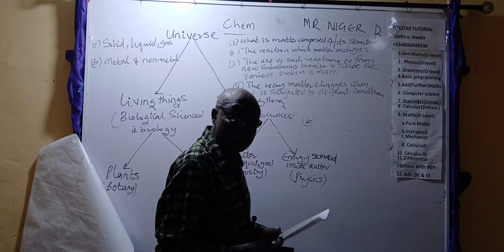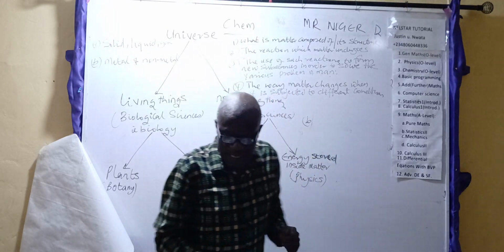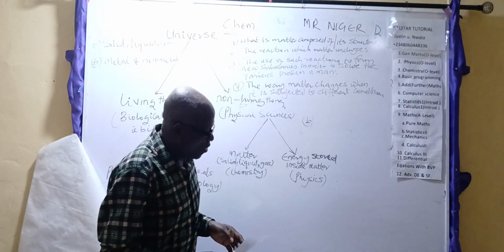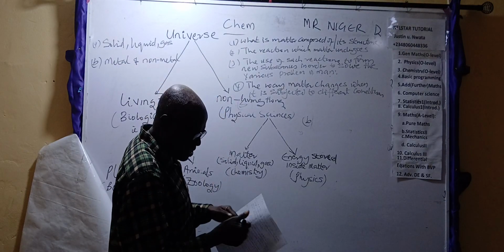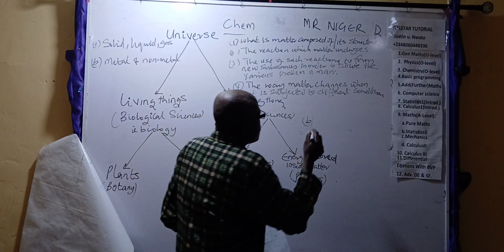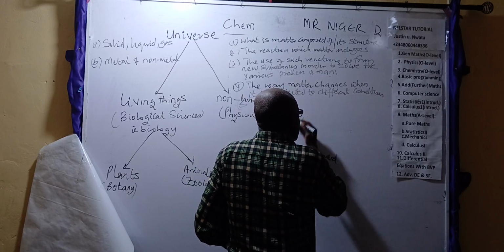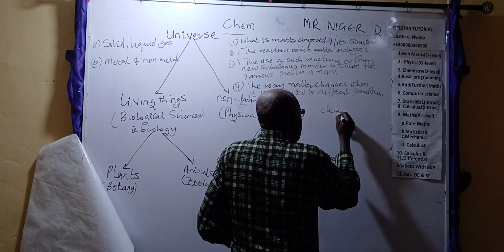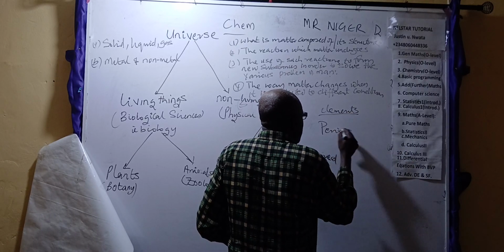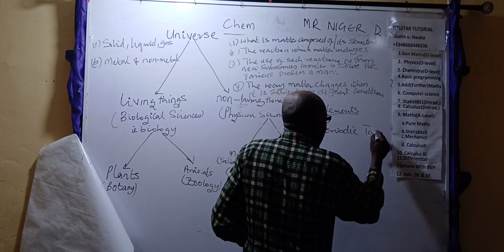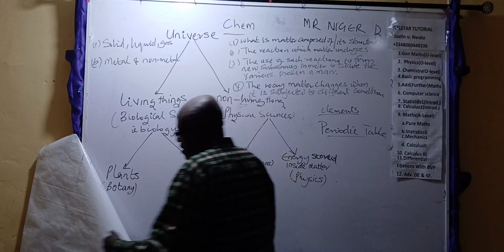Now, as time continued, man discovered that there is a better way of grouping all the items he saw on earth. Hence, they introduced chemical elements, and then designed this periodic table. That's this thing I showed you here. This is the periodic table.